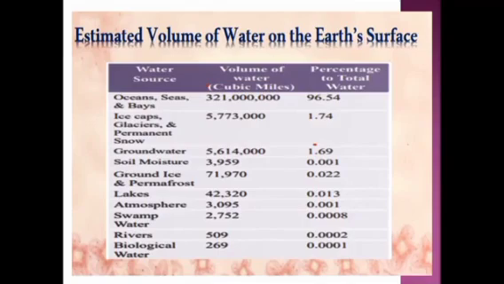Then they have given for ice caps, glaciers and permanent snow. Then they have given for groundwater, soil moisture, ground ice and permafrost. Then for lakes, atmosphere, swamp water, rivers. Then finally they have given for biological water. This is an approximate estimation about the volume of water on the Earth's surface.